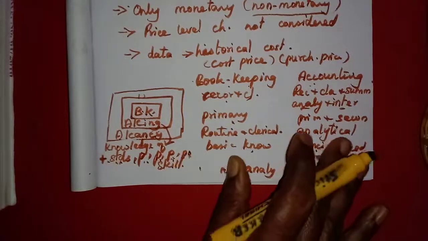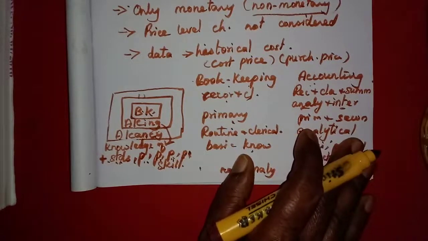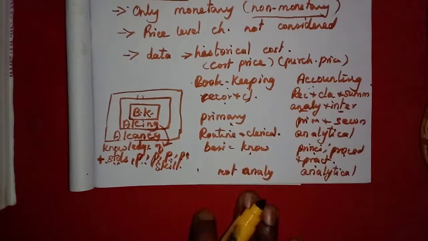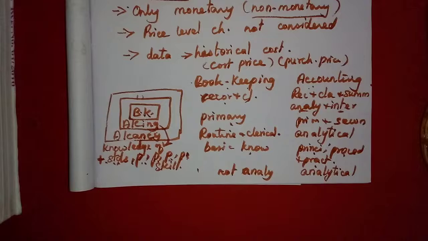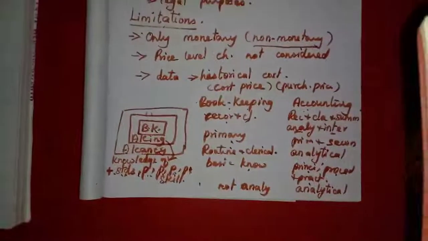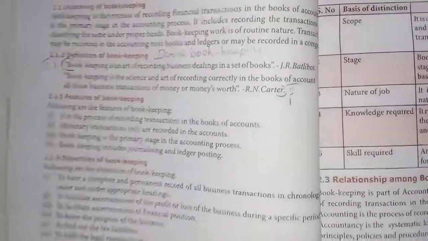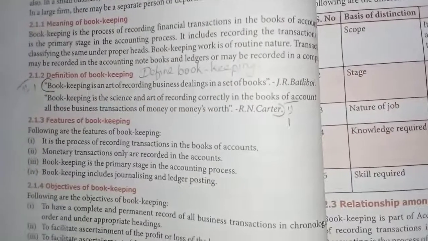I think today it is enough for you to have an introduction. So the only thing you have to learn is the definition. Students, you learn that definition, I will show it in the book. This is the definition. Define bookkeeping. That is the one you have to learn.